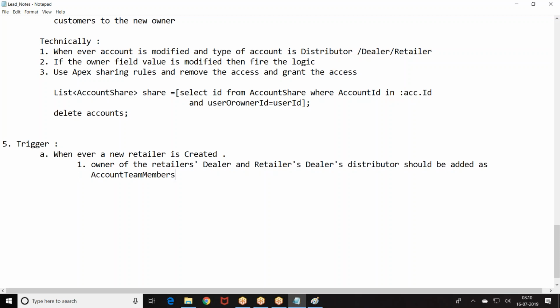When a new retailer is created, for that retailer, the corresponding dealer owner and the corresponding distributor owner should be made account team members.